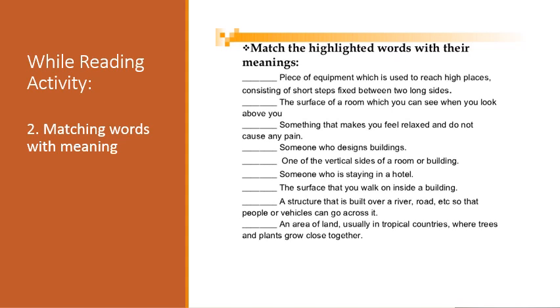Then the second while reading activity is matching words with meaning. The words are given on the left hand side and the meanings are given on the right hand side. Usually the vocabulary items are with numbers 1, 2, 3, and on the right hand side the meanings are with A, B, C, D. So that students can write numbers with words and with meanings, if they are not writing the whole sentences. They can just write the number and the alphabet.